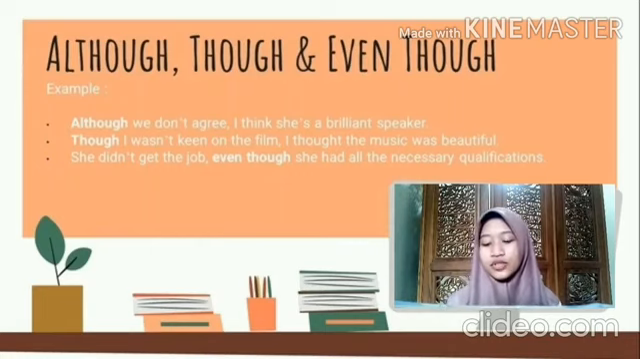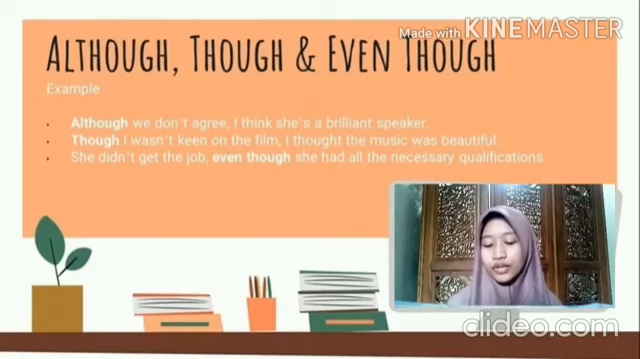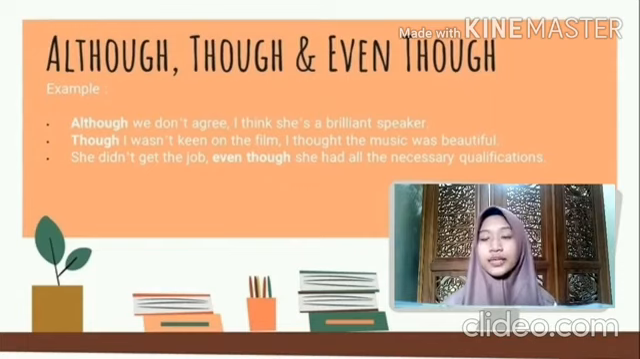And then there is: She didn't get the job even though she had all the necessary qualifications. Here the connector even though is placed in the middle of the sentence, and even though is still followed by a clause. This clause is she had all the necessary qualifications, she as a subject and had as a verb. When these connectors are placed in the middle of the sentence, we usually don't need to put a comma before them, but we can put a comma too.